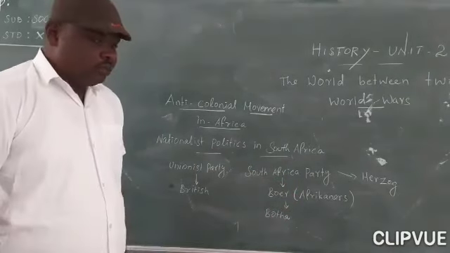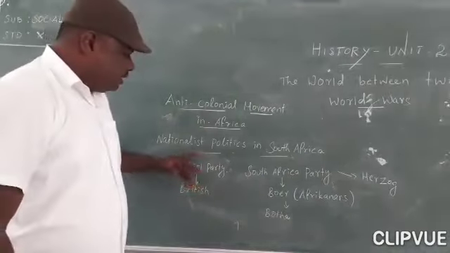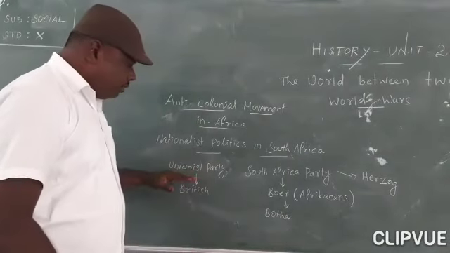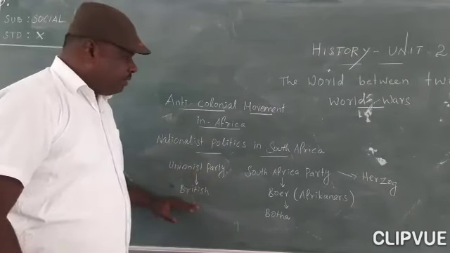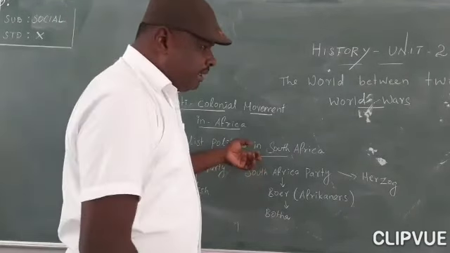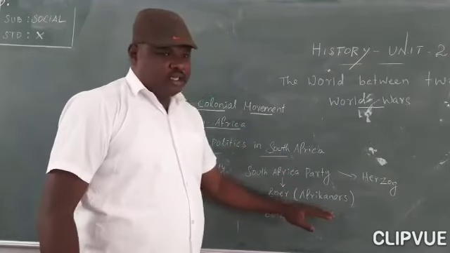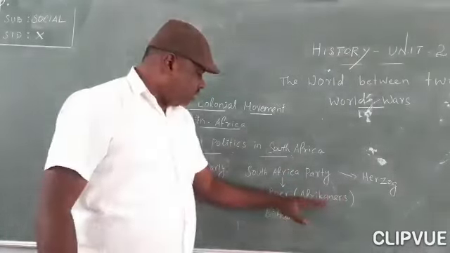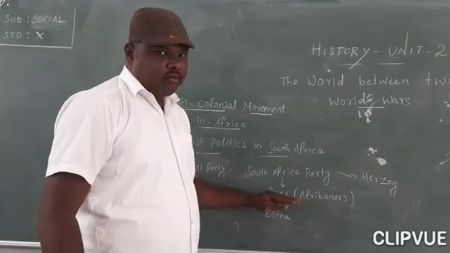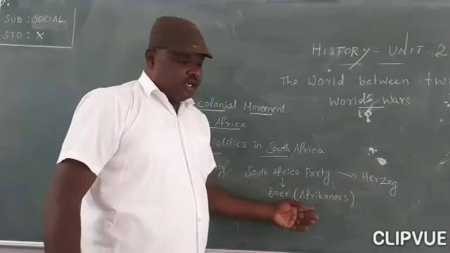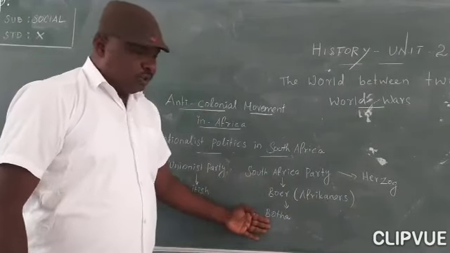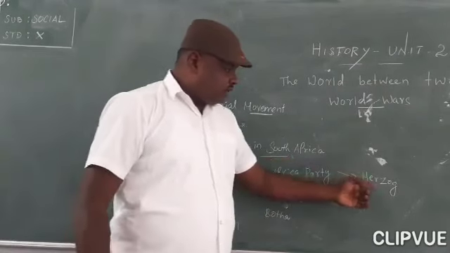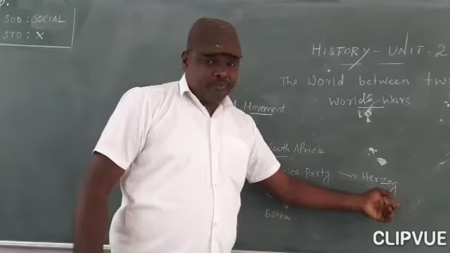Listen, students, there are two types of parties. One is the Unionist Party. Who will be in the Unionist Party? The British people. And who will be in the South African Party? The Boers, who are not native people, they are settlers. They are of Dutch origin, but they are the Afrikaners. The South African Party leader was Botha, and the militant section was headed by Herzog.